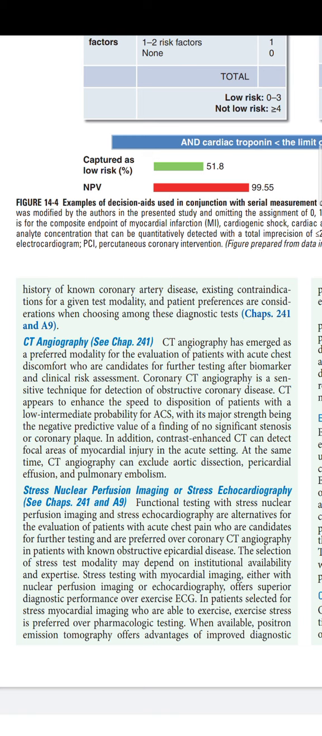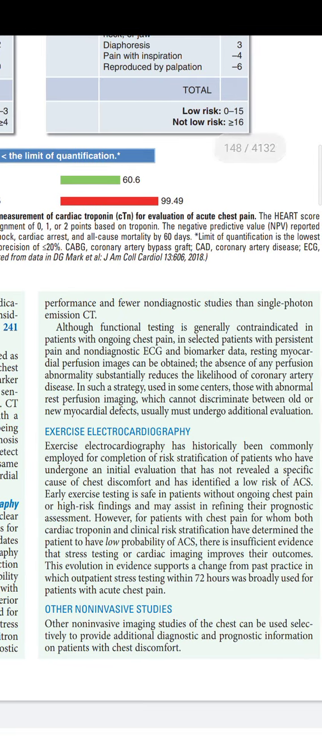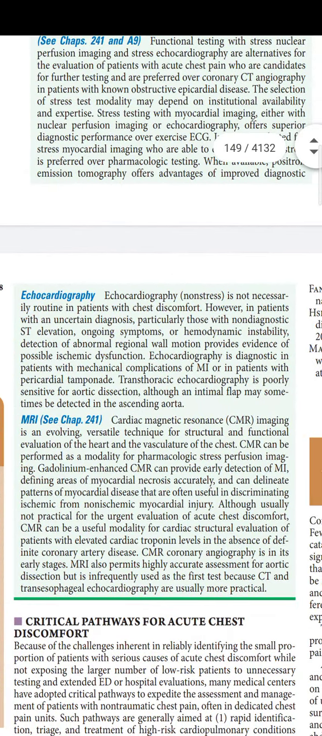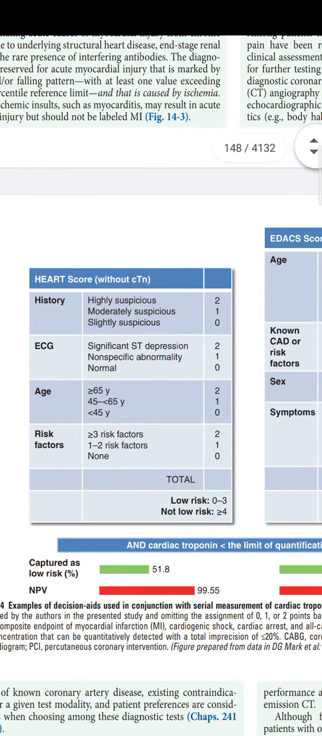And stress nuclear imaging or stress echocardiogram comes afterwards, and exercise electrocardiogram is taken at a very late stage, and they have written also that it is not that useful in ACS evaluation. Other non-invasive studies, they have included echo and MRI in the last part. Another important thing is that in the HEART score they have taken it without cardiac troponin. Earlier it used to be with cardiac troponin.